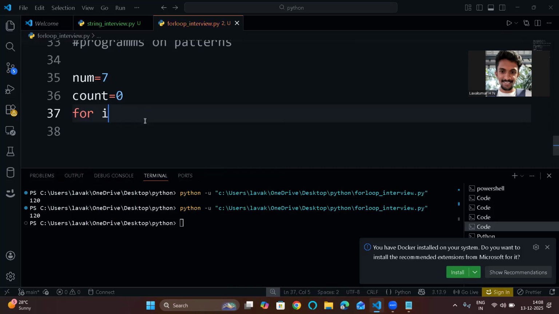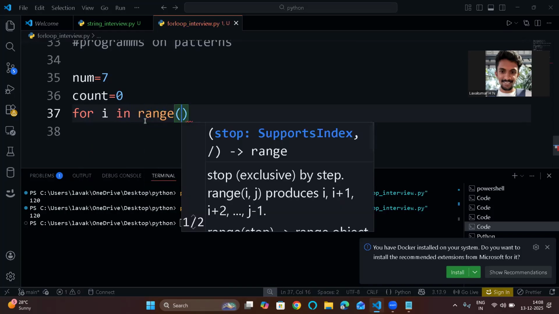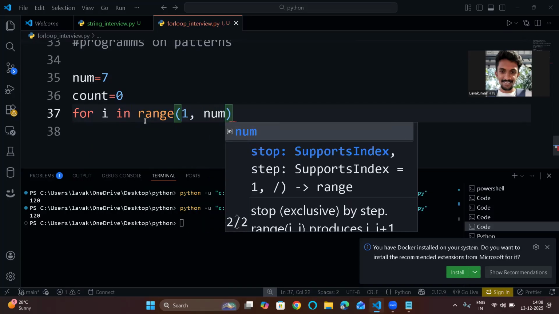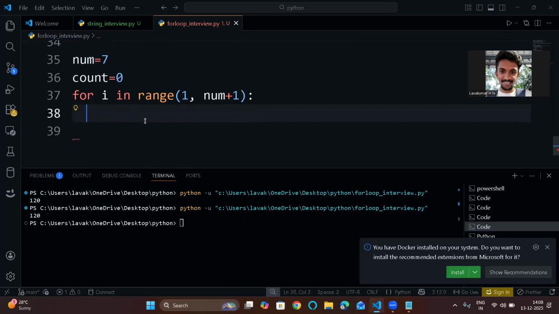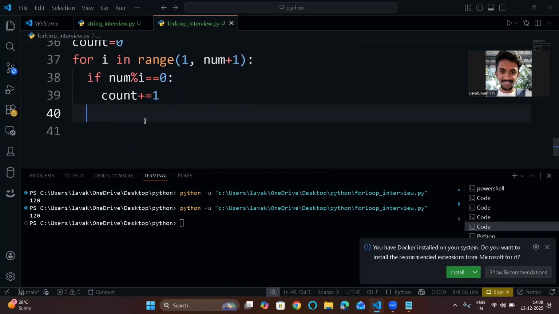So start a for loop, for i in range, starting with 1 till n plus 1. Whatever number I have taken, you iterate till that. Then what you will do: if that number modulus i equals 0, increment the count, count plus equal to 1. That's it, don't do any other things. No need for an else condition.